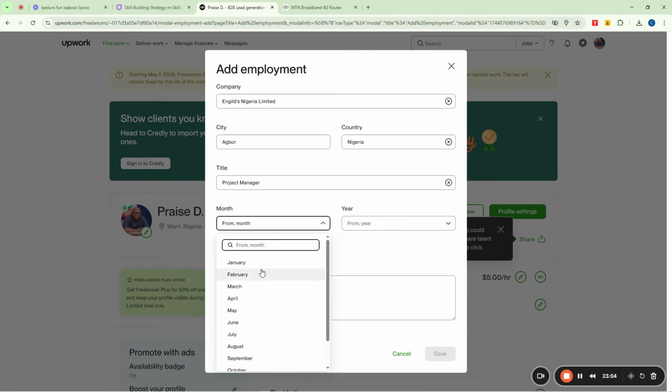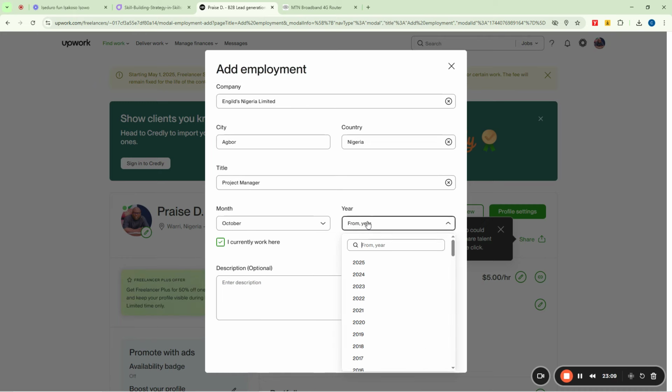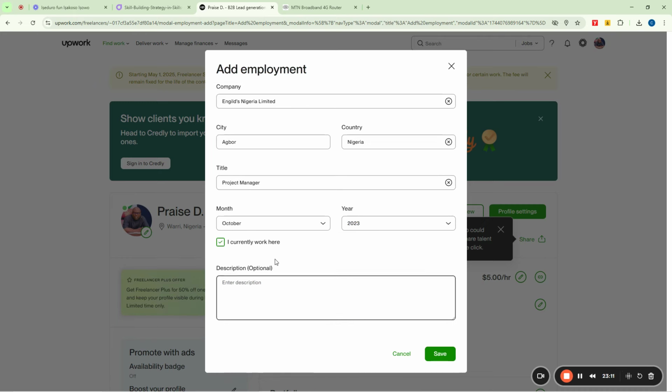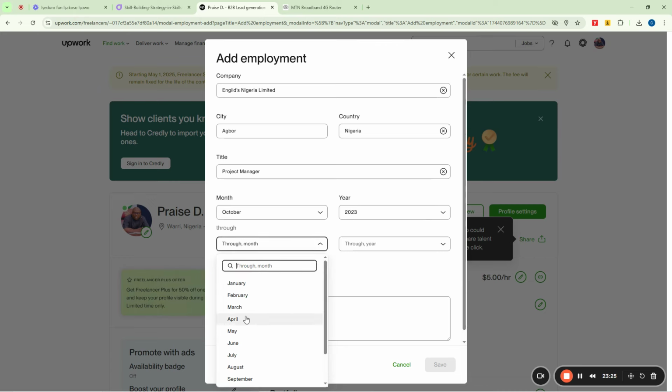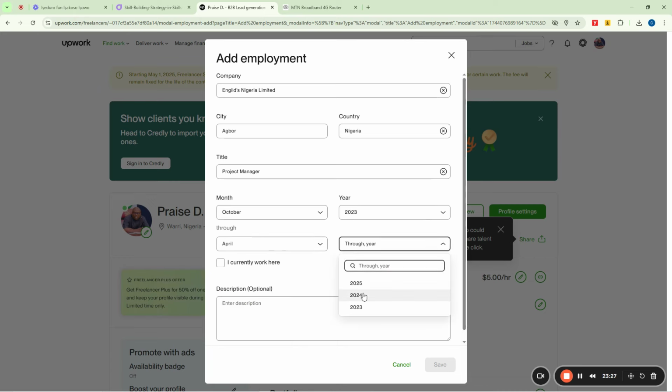Then which month was that? I started working here from October in the year 2023, and I don't work here anymore, so I'll just uncheck this one. Then I will not tell them when I started working and when I ended the work. So this was October 2023. I can say I stopped around April 2024, right? So let me just make it 1 year.